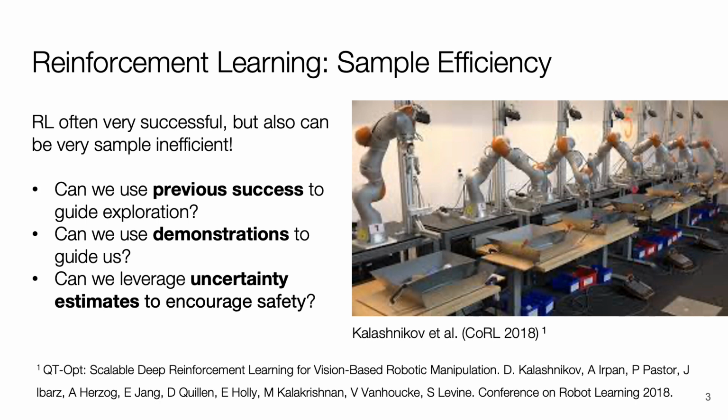Can we use previous task successes to guide the agent's exploration toward regions where task completion is promising? Can we use demonstrations to guide us initially and then outperform them? And can we leverage model-based planning to avoid unsafe regions of the state space by reasoning about dynamical uncertainty?